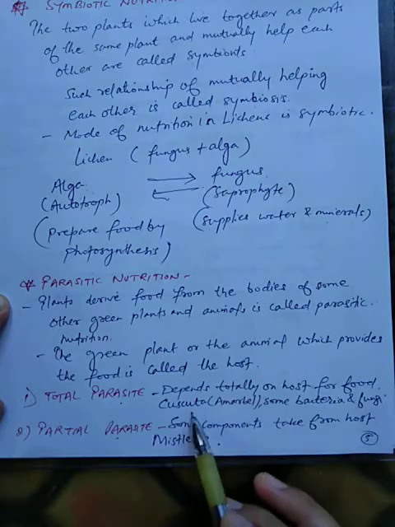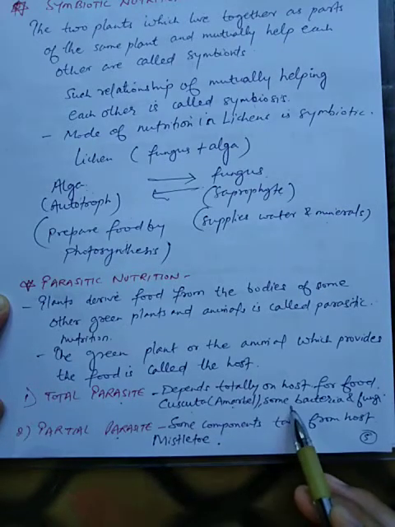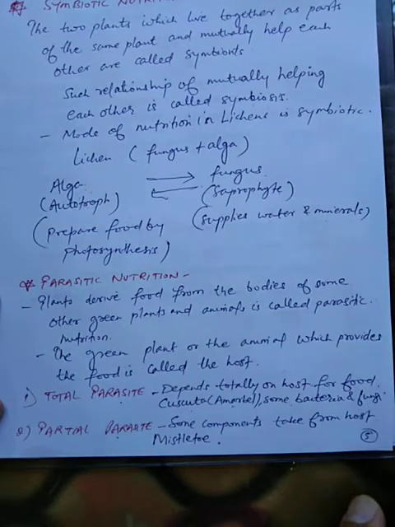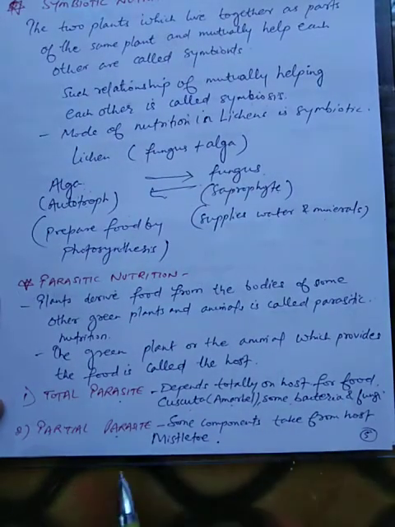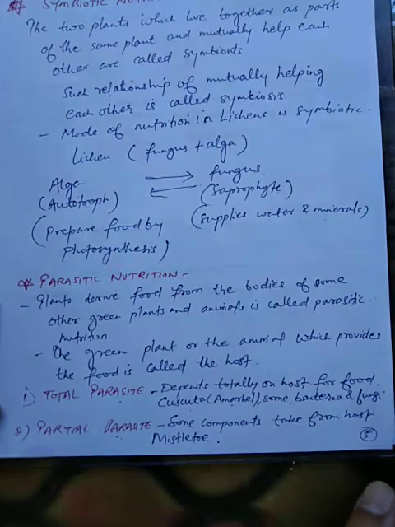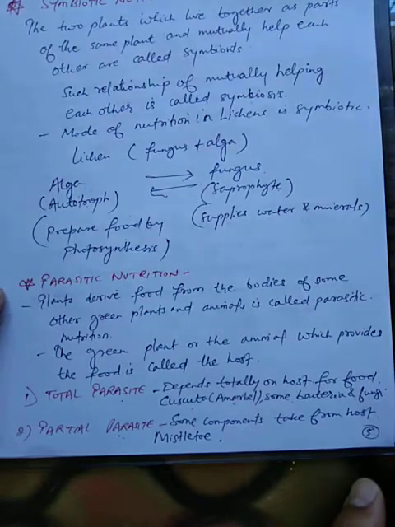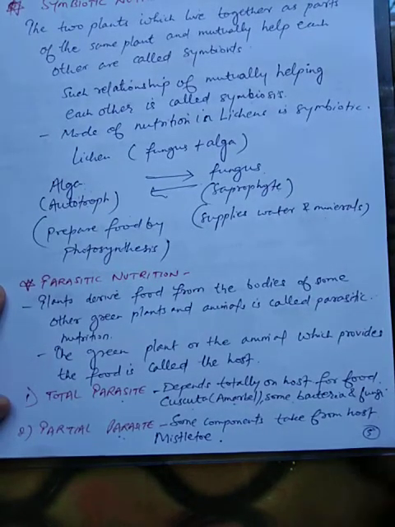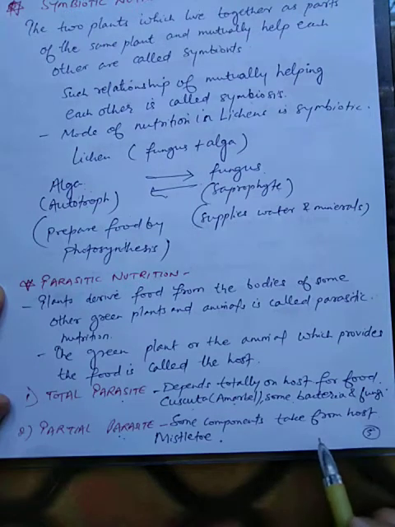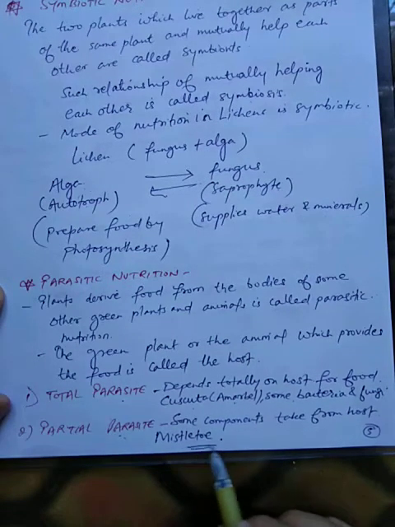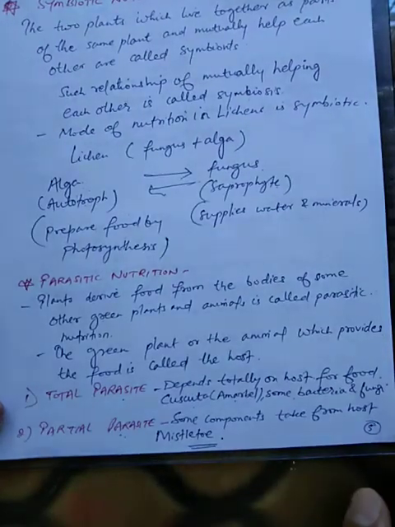So Cuscuta, that is Amarbel, and some bacteria and fungi are examples of total parasites. Students, see partial parasites. These partial parasites are able to synthesize their food, but for some components they depend on the host. An example is mistletoe. Mistletoe plant is an example of partial parasite.